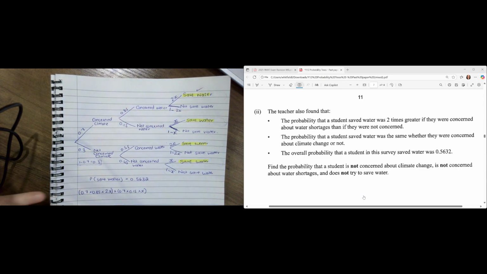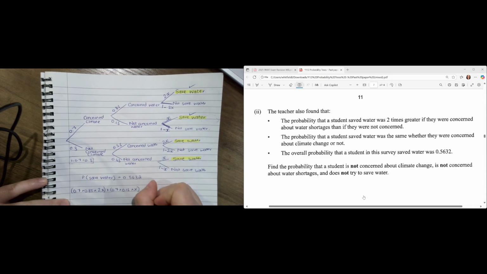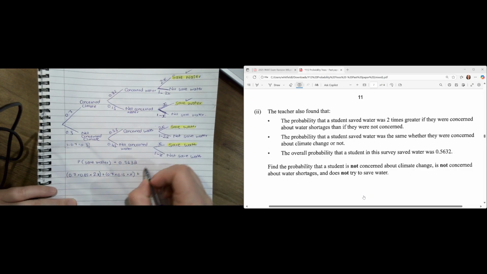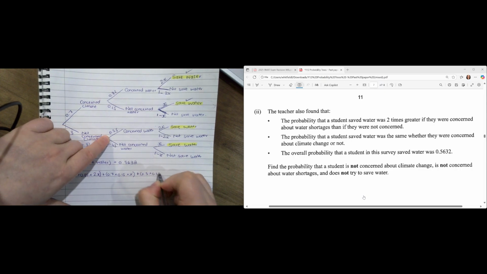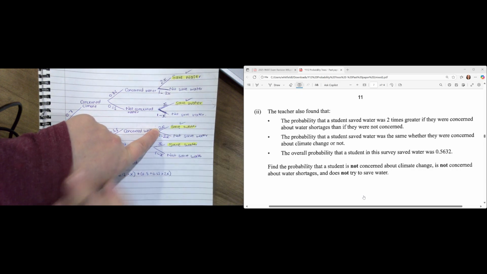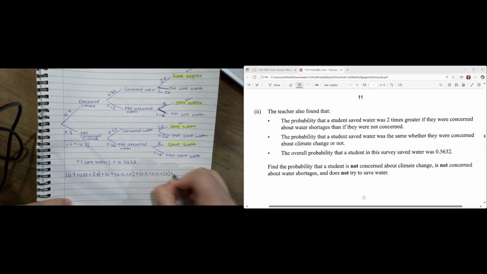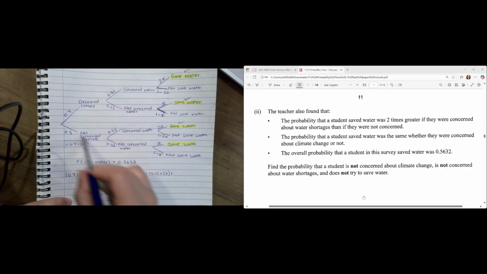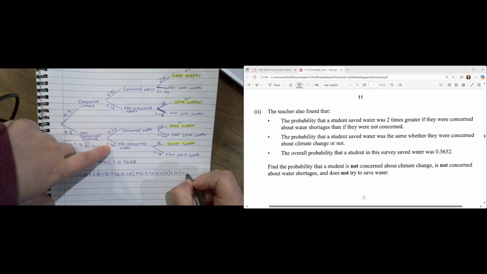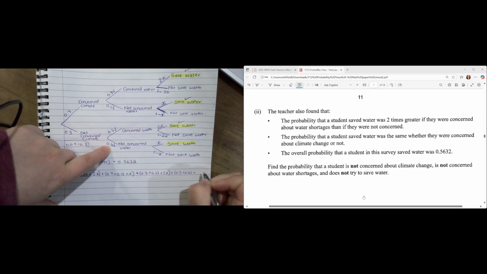Close bracket. Check. Done that one. Now we've got to do this one over here, which is going to be 0.3 times 0.55 times 2x. Check. I've done that one. Next one, I've got to do this one, which is going to be 0.3 times 0.45 times x.